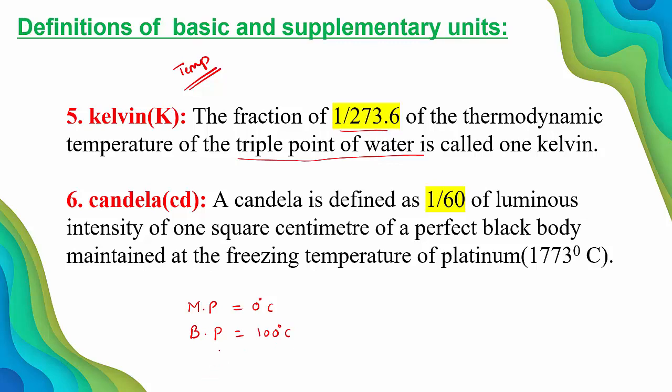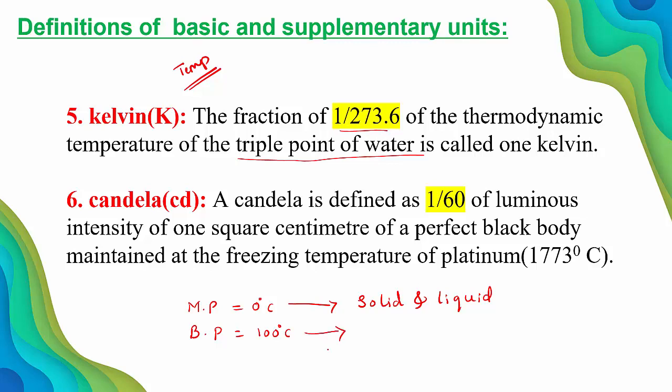That means at 0 degrees Celsius, solid and liquid coexist together in thermal equilibrium. That is the melting point.